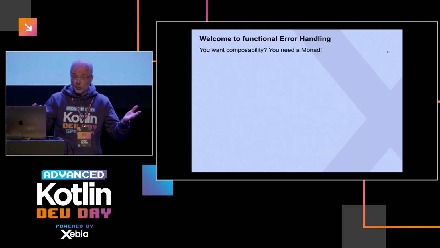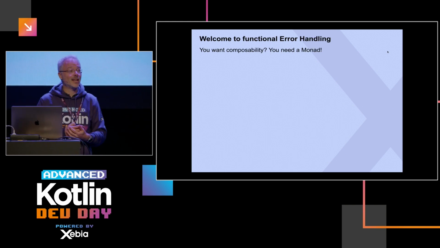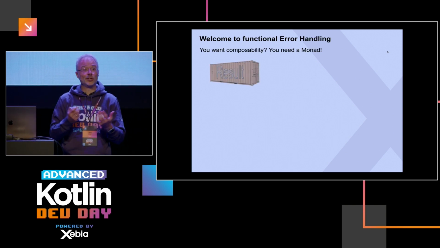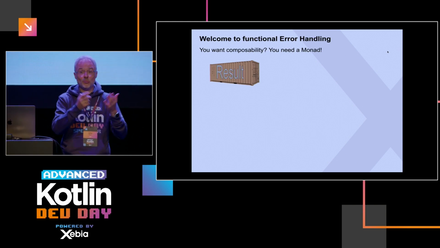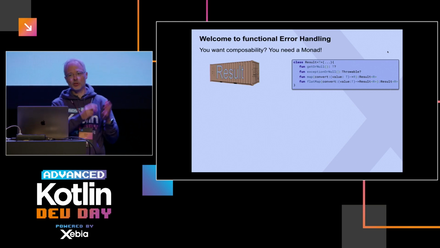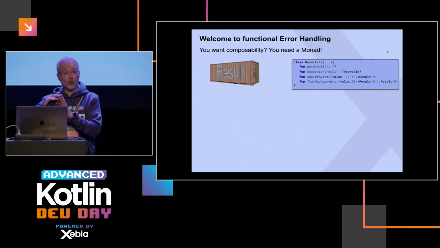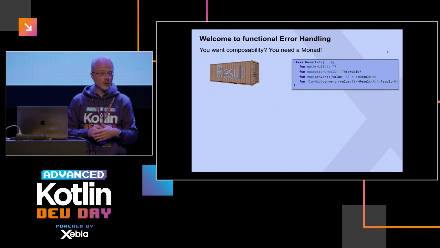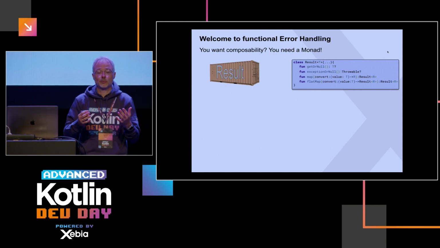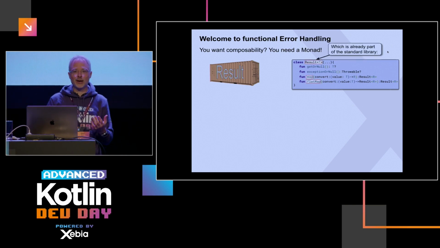So you want to make it more composable? Well, you need a monad. And the nice thing is there is already a monad in the standard library, which is Result. You might have used it before. This is how Result more or less looks like. A Result models the effect of having an exception or a value. It cannot have both, it's either or. This is what it models. And as you can see, we have a map and a flatMap method.